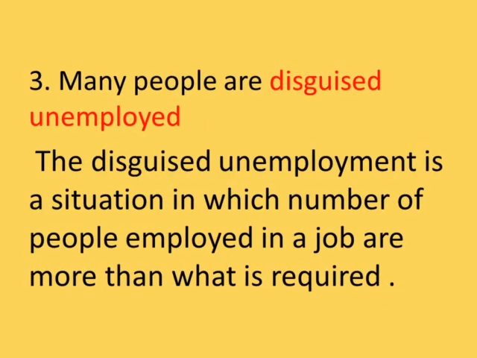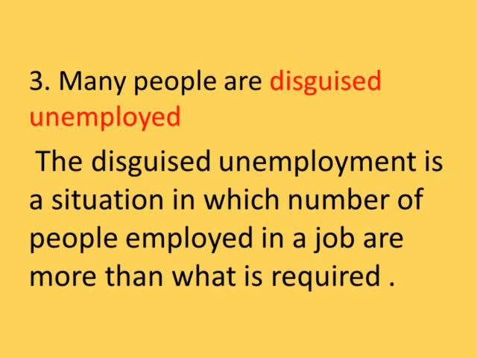The next important reason is disguised unemployment. Many people working in the primary sector are disguised unemployed. Disguised unemployment is a situation in which the number of people employed in a job is more than what is required. In the agricultural sector, more people are working than it actually requires.